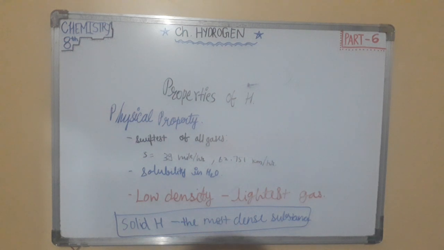At a very high pressure, H2 gets converted into solid. Solid hydrogen is the densest substance in the world with a density of 70.6 gram per cc, where the most dense metal is iridium with the density of 22.67 gram per centimeter cube.